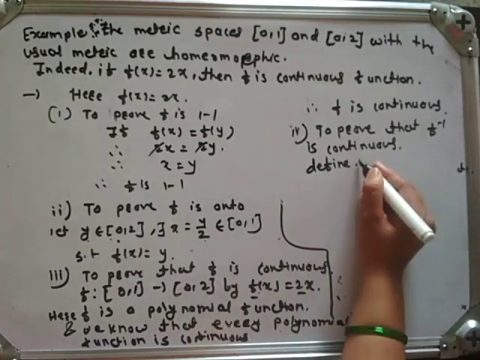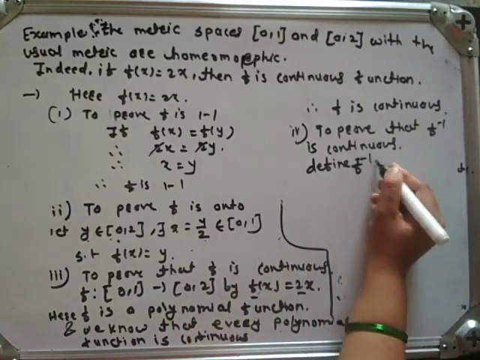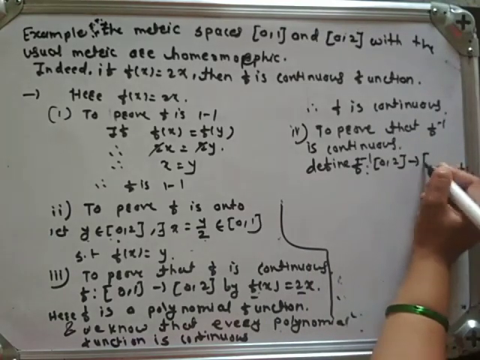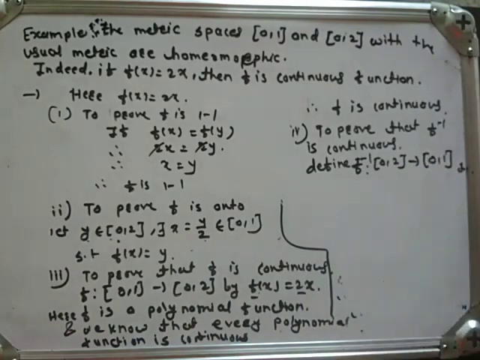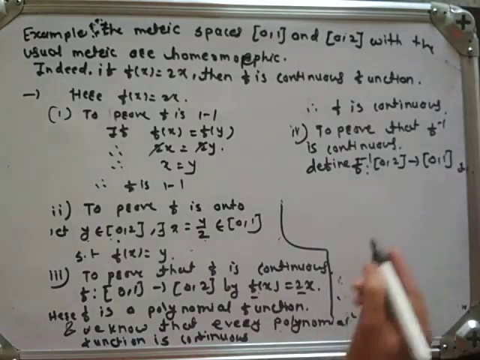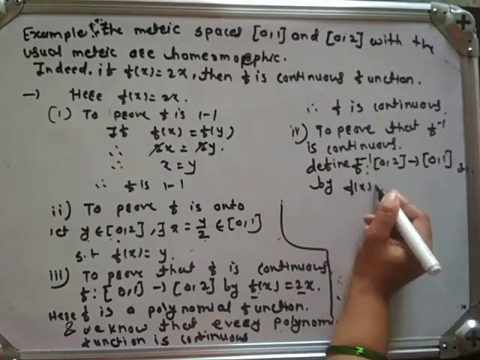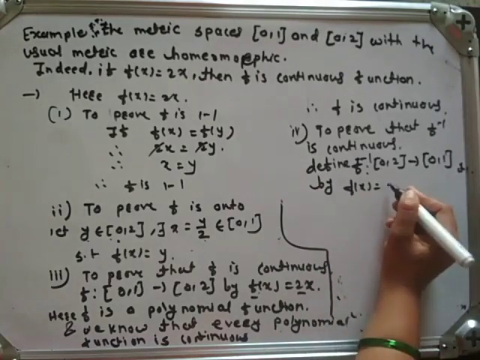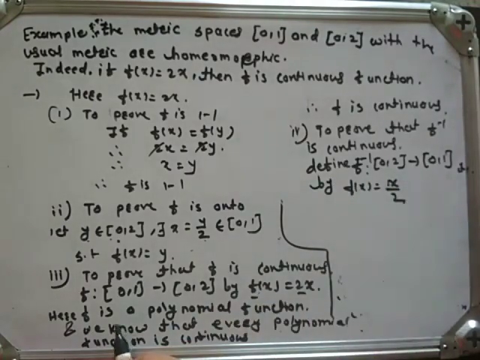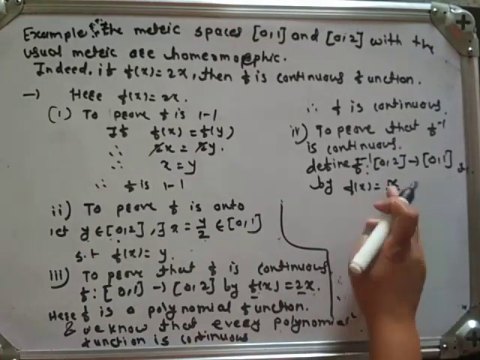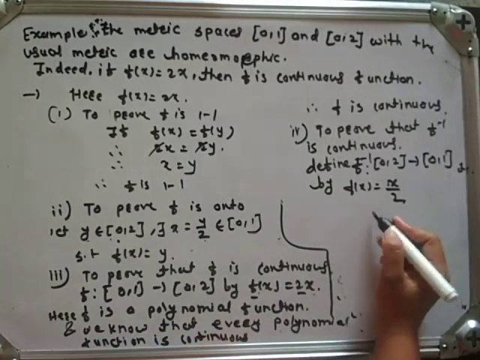So f inverse is a function from closed interval 0, 2 to closed interval 0, 1, and it is defined by f inverse of x equal to x by 2, because our function is f of x equal to 2x, and its inverse function will be x by 2.